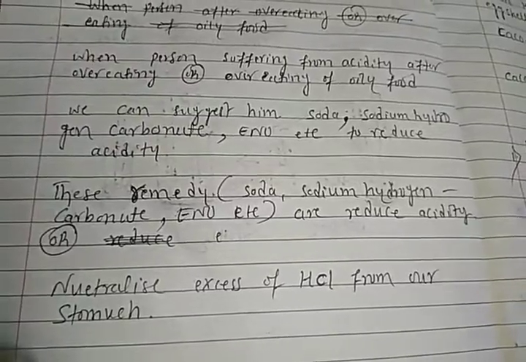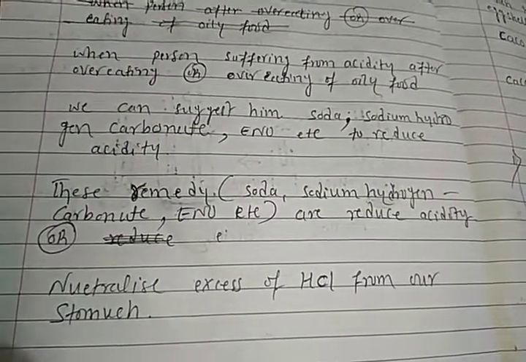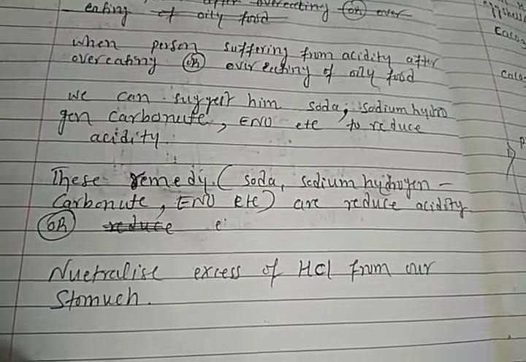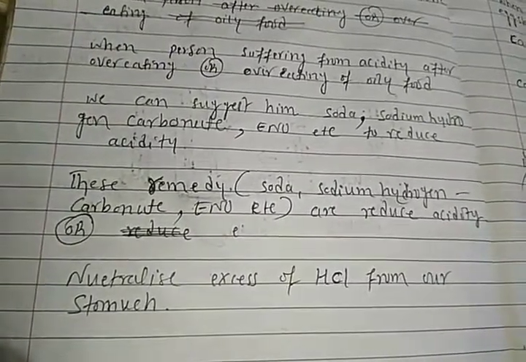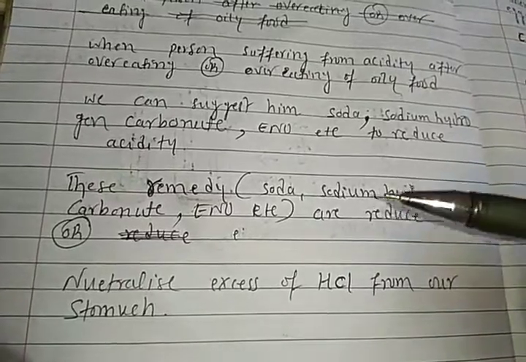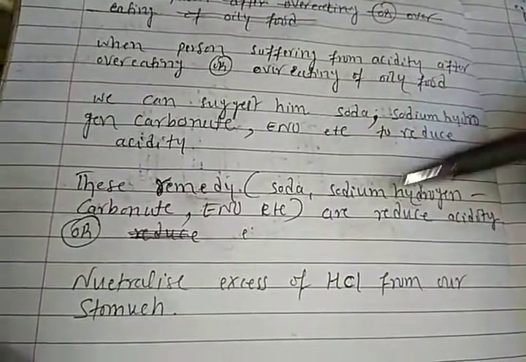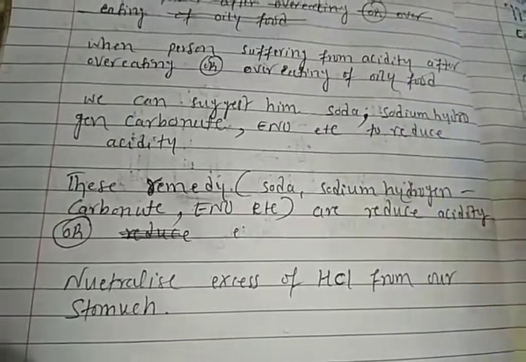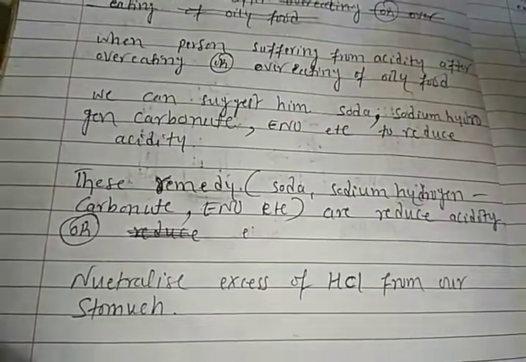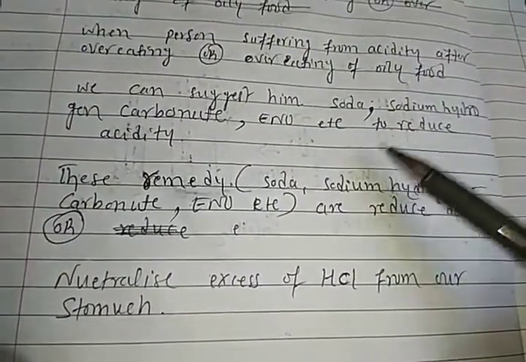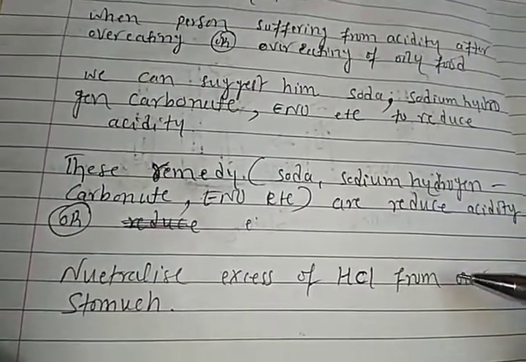If you take heavy masala oily food, then what happens, students? In our stomach the HCl concentration, the number of HCl moles, increases. That number of HCl moles cannot digest those heavy oily masala foods, right students? So that's why we feel acidity.